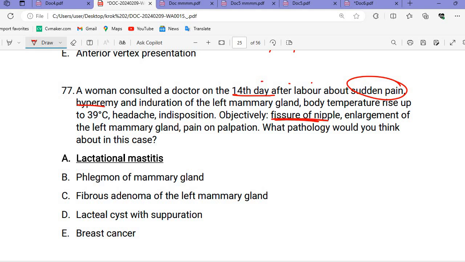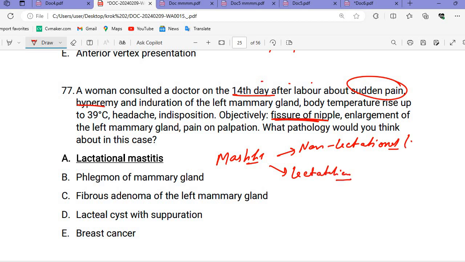What pathology is this? It is again the mastitis condition. Now see, mastitis we discussed earlier also. One more thing: it can be non-lactational or it can be lactational.